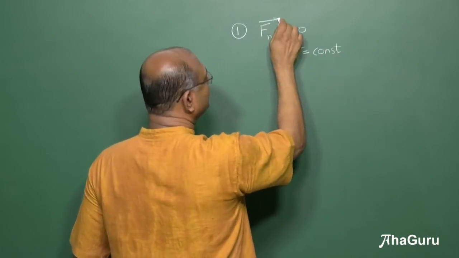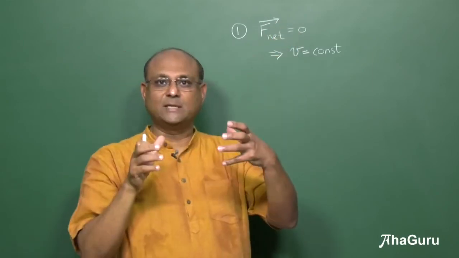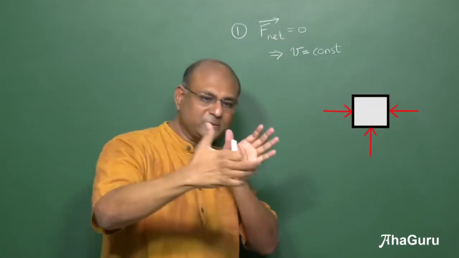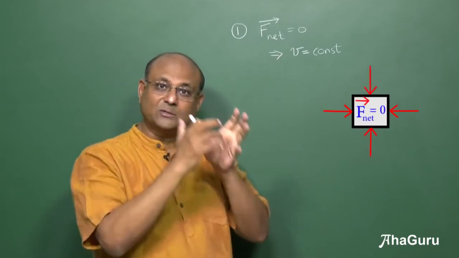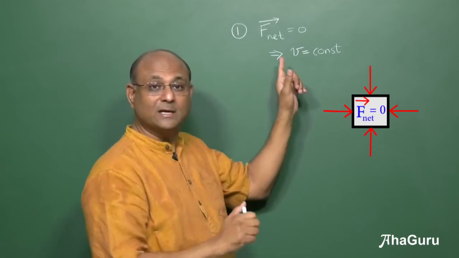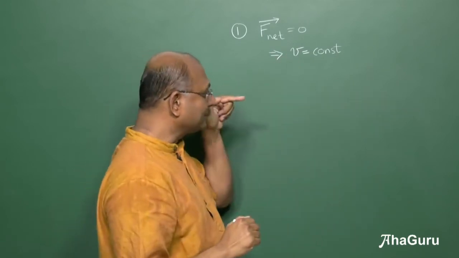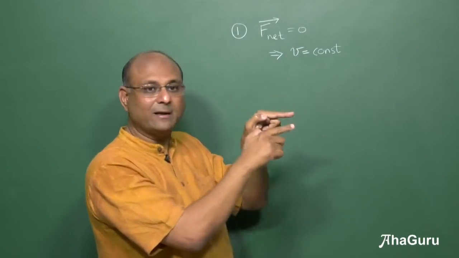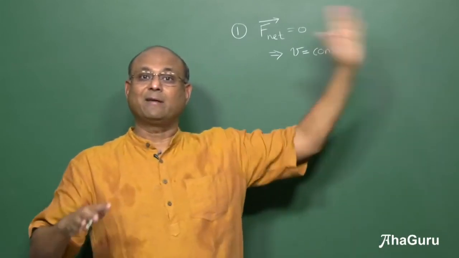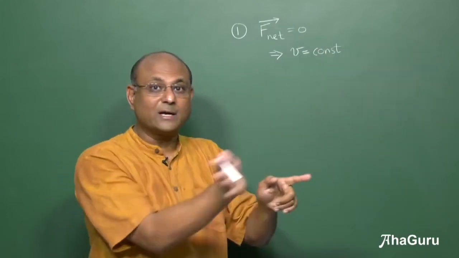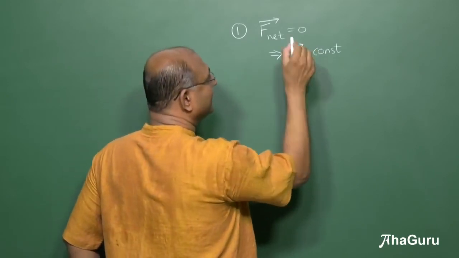If the net force on an object turns out to be 0, so I'm pushing this way, I'm pushing that way, and so on, but the net force is 0, the object, if it was already at rest, will remain at rest, which means velocity was 0, remains 0. Or if there was a velocity, let's say 3 meters per second, it will keep moving at 3 meters per second forever in a straight line. It won't turn around. It won't go in a circle. Okay. So the velocity vector is a constant.